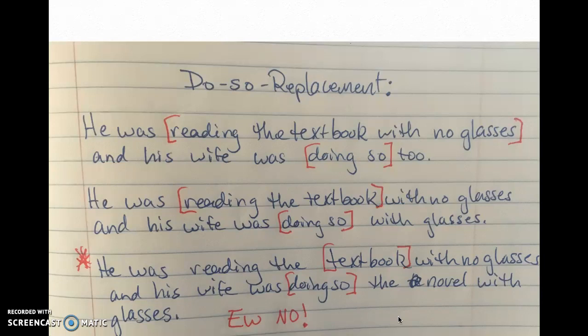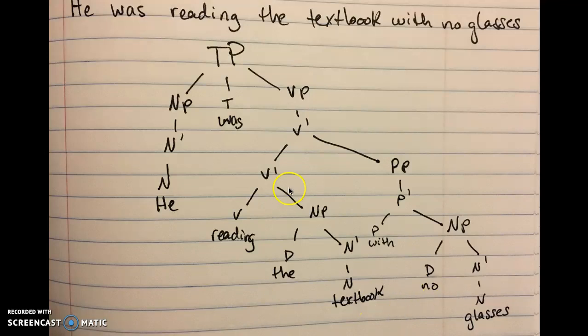Yeah, totally. So that's why the tree is going to look like this to show that. You see, we've got a V-bar for these. Okay. And we've only got an N-bar for textbook, obviously, because it's not a V-bar. Okay. Yeah, perfect. Okay, thank you. Yeah. Okay, so how do complements, specifiers, and adjuncts fit into everything?